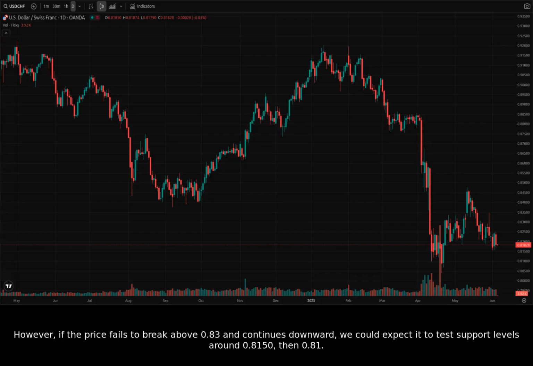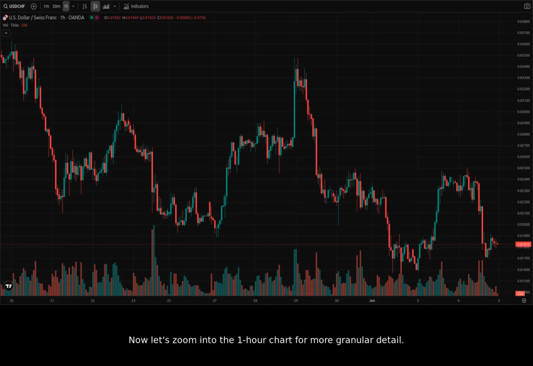However, if the price fails to break above 0.83 and continues downward, we could expect it to test support levels around 0.8150, then 0.81. Now, let's zoom into the 1-hour chart for more granular detail. Here we see that the price has been consolidating recently without any clear moves.